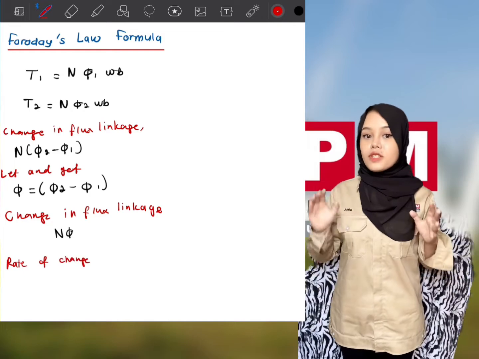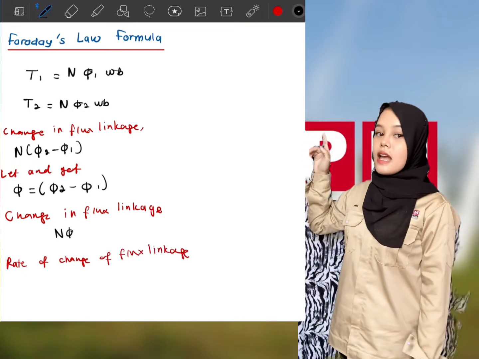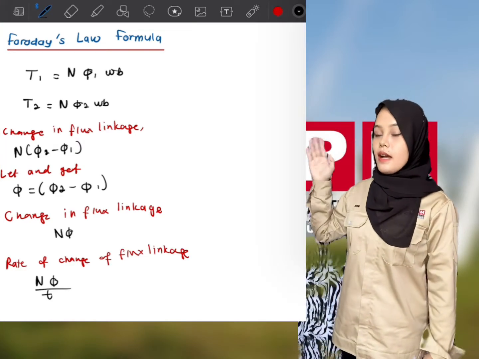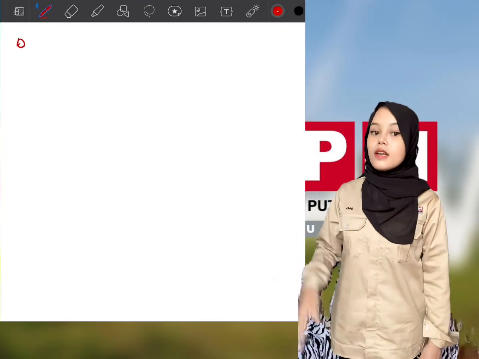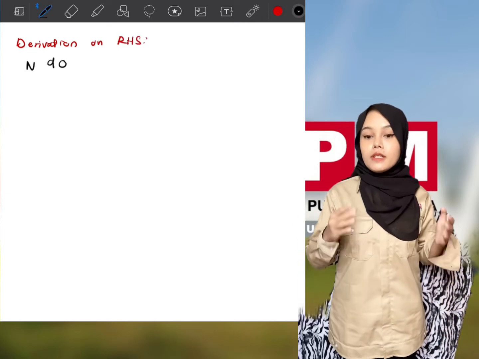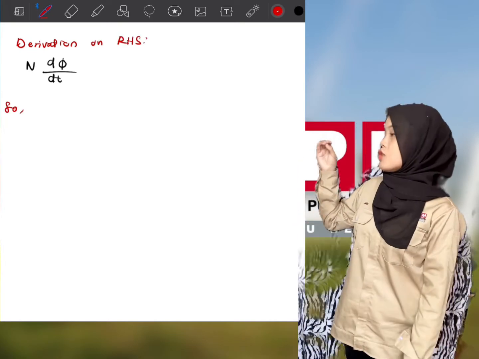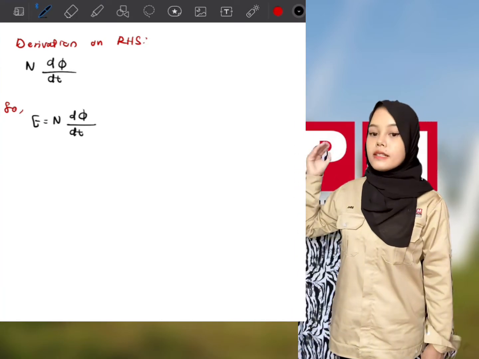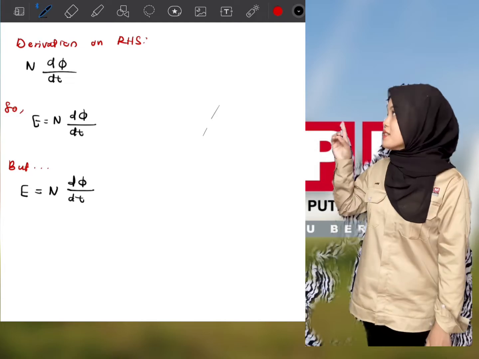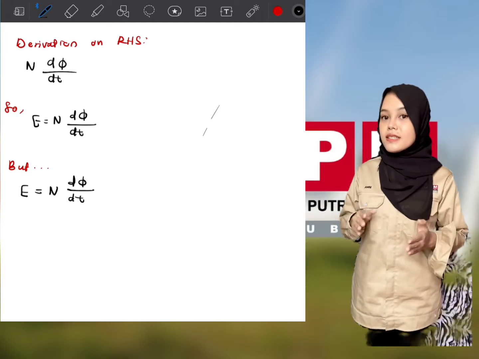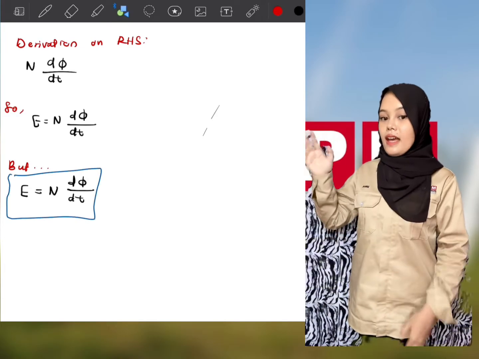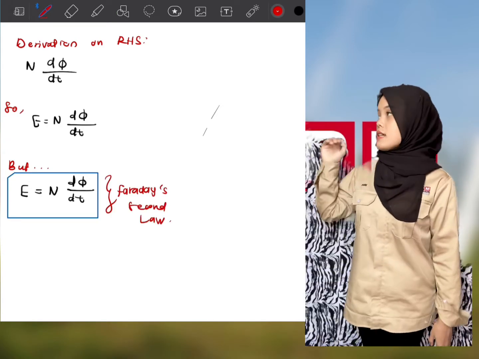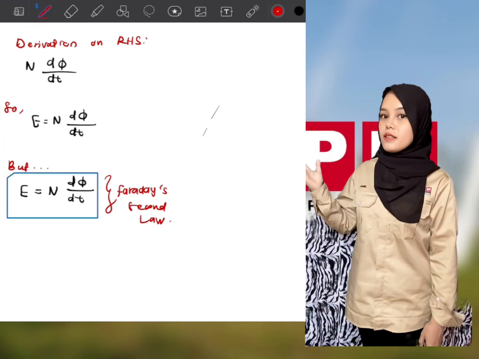So the rate of change of flux linkage, the electromotive force, is equal to N delta phi over t. Taking the derivative of the equation above, we get the electromotive force equal to N times the derivative of phi over t. This is according to Faraday's second law, which says that the electromotive force EMF is equal to the number of turns times the rate of change of flux.